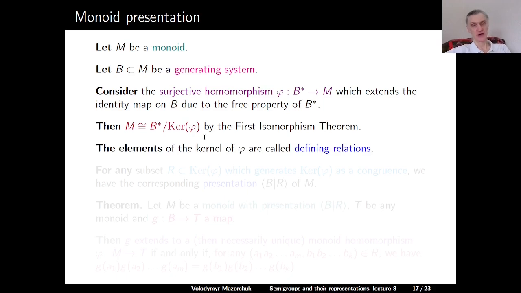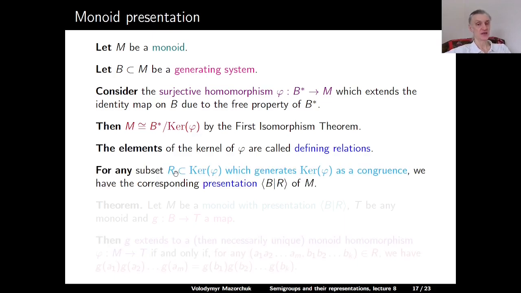The elements of the kernel are called defining relations, just like for semigroups. And for any subset R in the kernel which generates this kernel as a congruence, we have the corresponding presentation of our monoid M, where we take B as generators and this set R as relations.